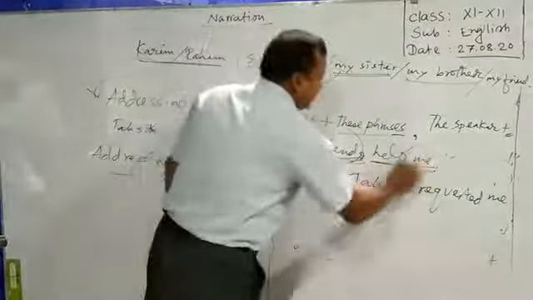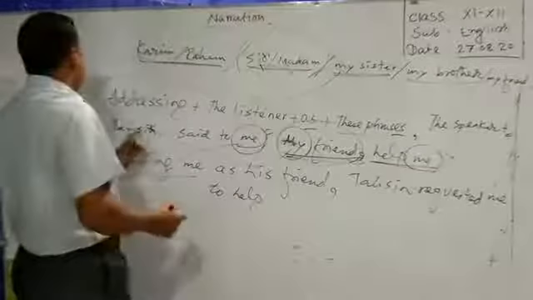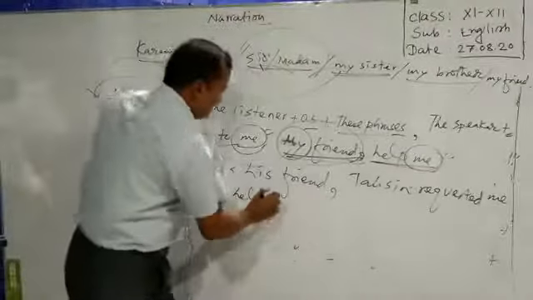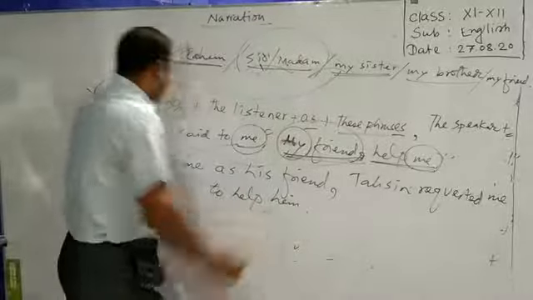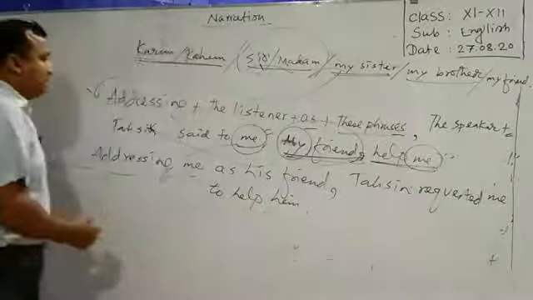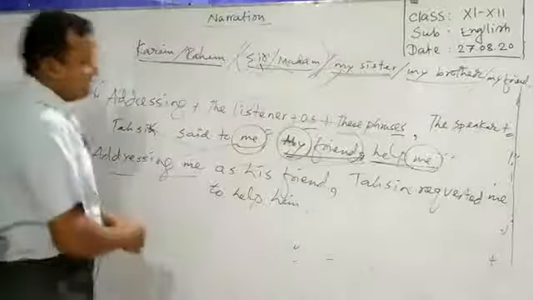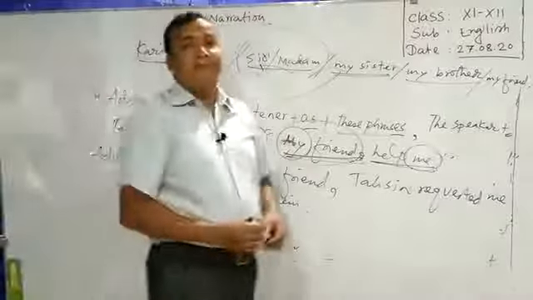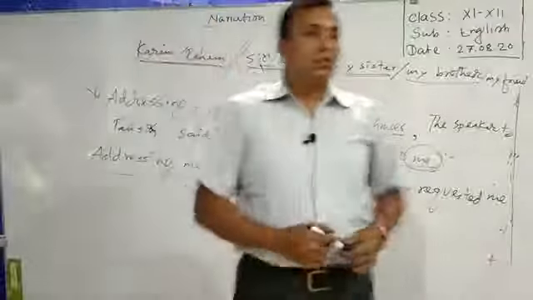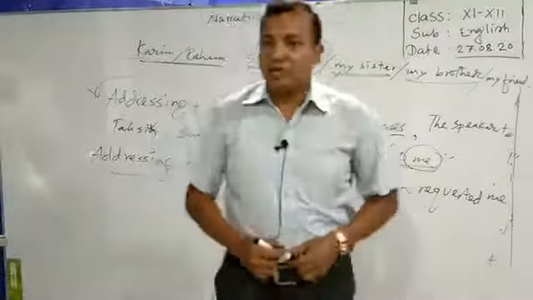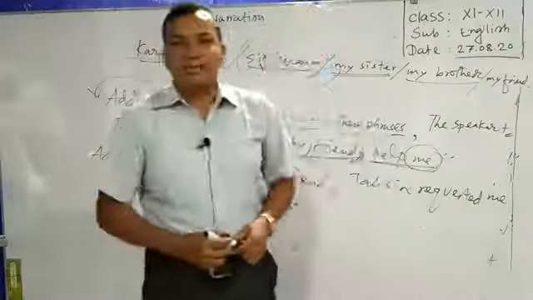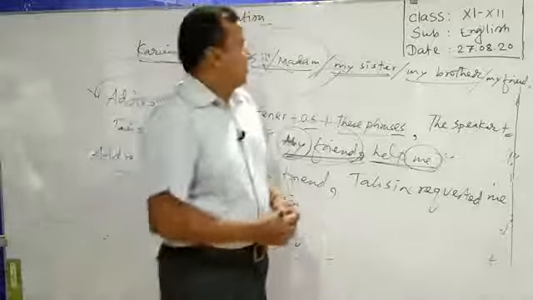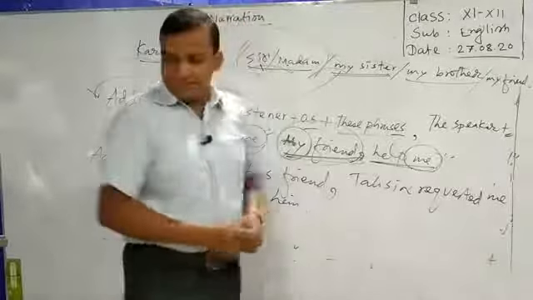Me is also the first person and indicating the speaker here. So we have to use him. So this is the answer. Addressing me as his friend, Tashin requested me to help him. Okay. So in such a way we can face vocative cases when we find them in the direct speech. Okay, dear learners.